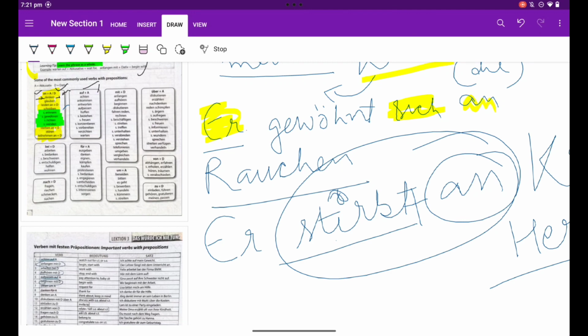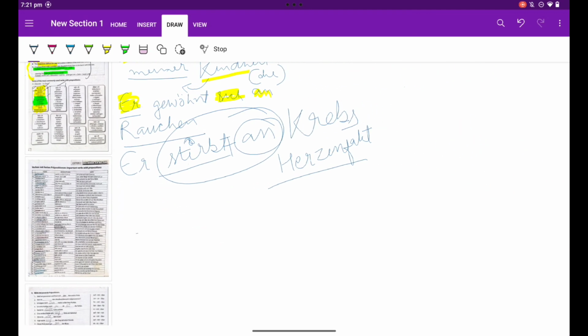Teilnehmen an. Now this is a quite common sentence. Teilnehmen is to take part, and it is a breakable verb also, a trennbares Verb, which we will deal with in the next chapter on separable verbs.